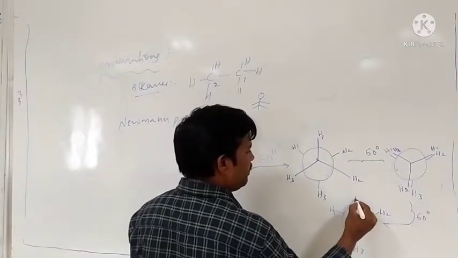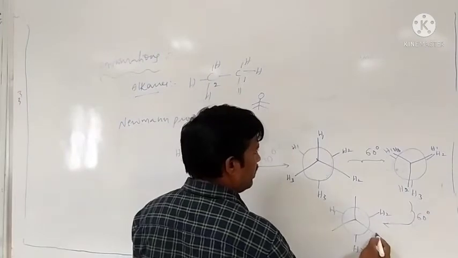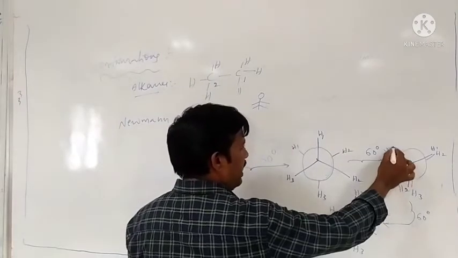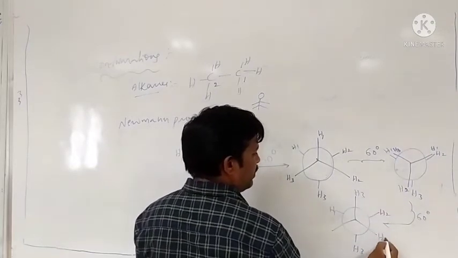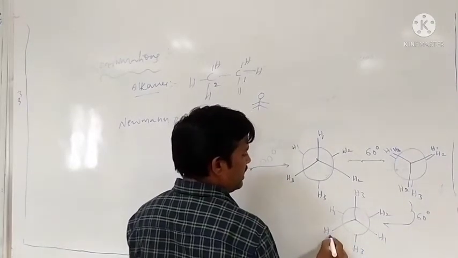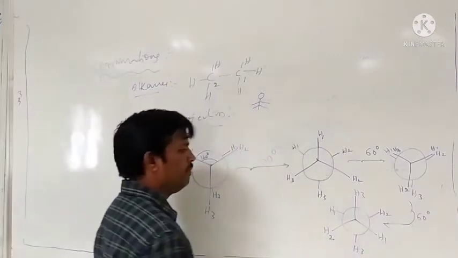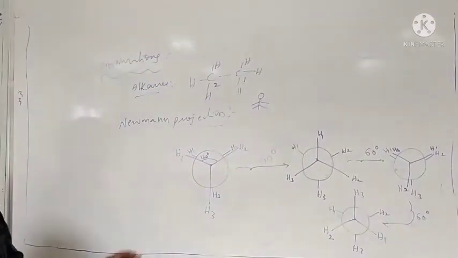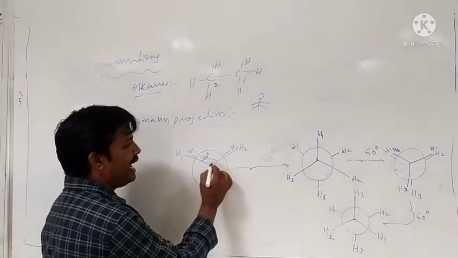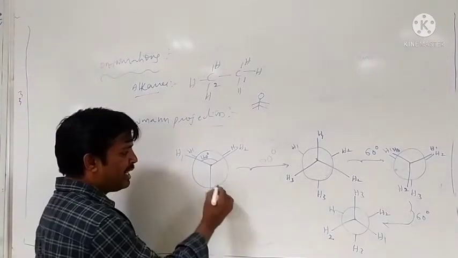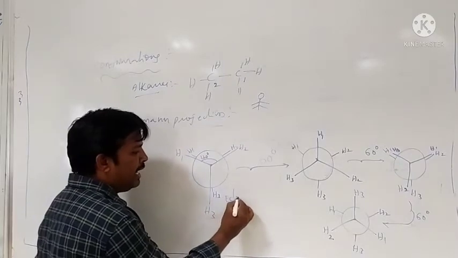On the front carbon, in the clockwise direction, H3 here, H1 here, and H2 here. What do you observe in the rotation? Here it is in the eclipsed conformation. The conformation is called the eclipsed conformation.